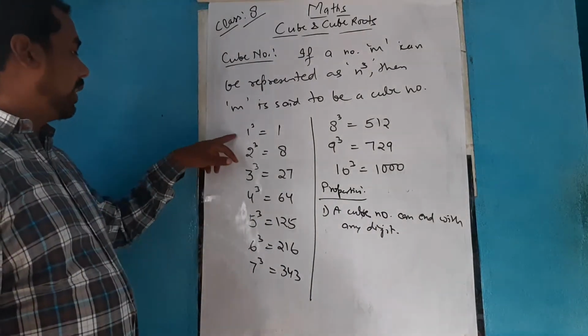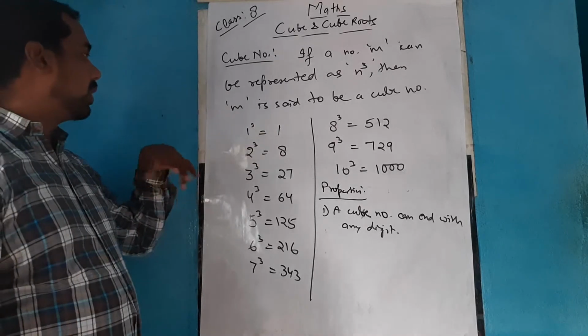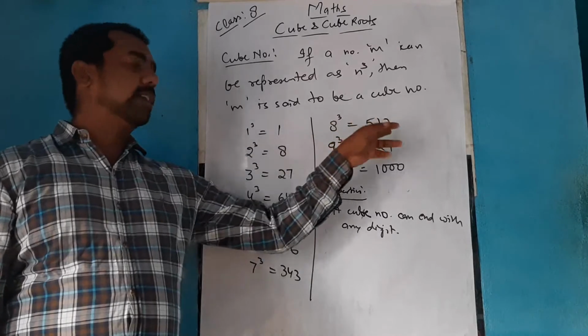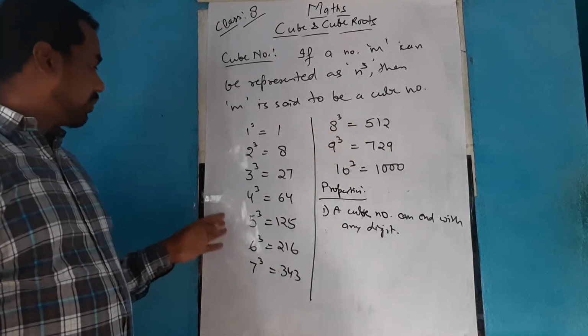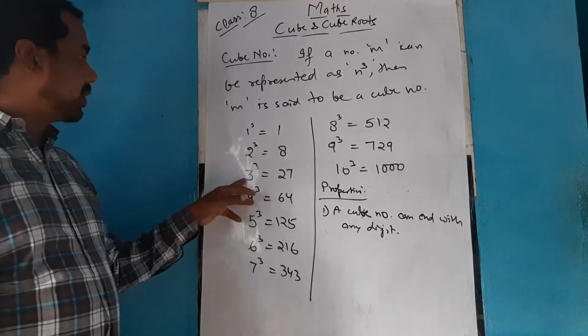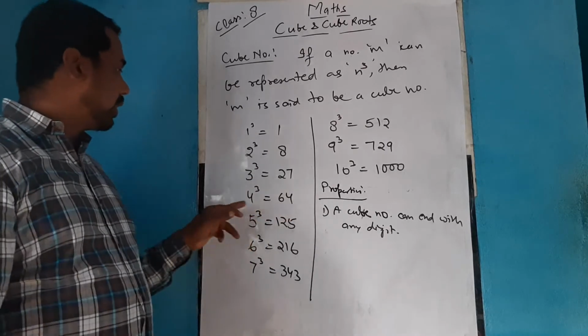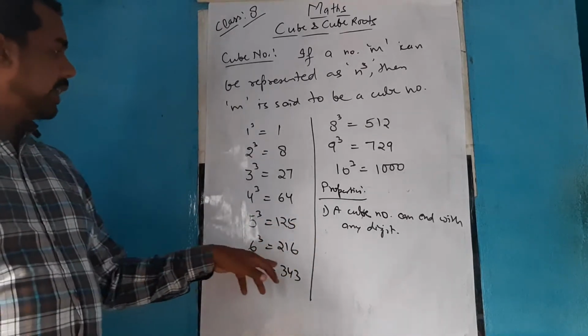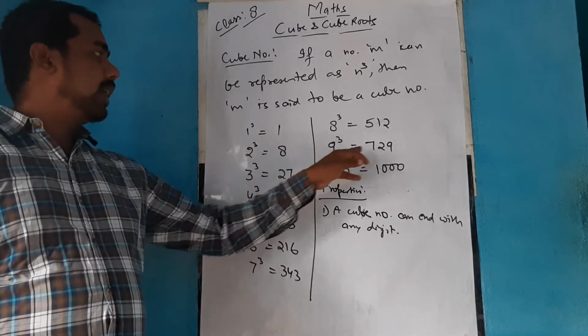Cube of 1 is ending with 1, cube of 2 is ending with 8, cube of 8 is ending with 2, cube of 7 ending with 3, cube of 3 ending with 7, cube of 4 ending with 4, cube of 6 ending with 6, cube of 9 ending with 9.